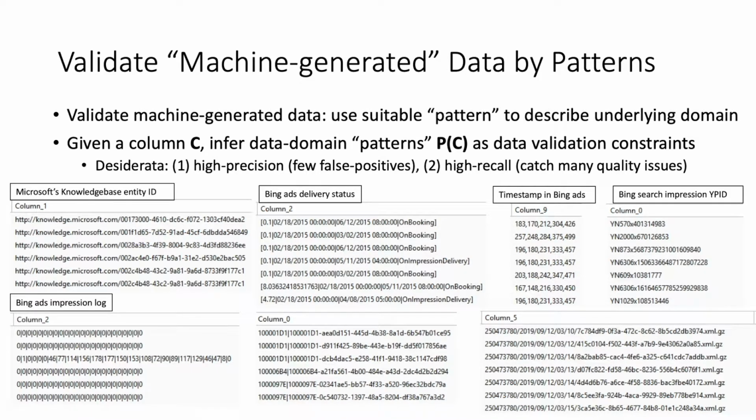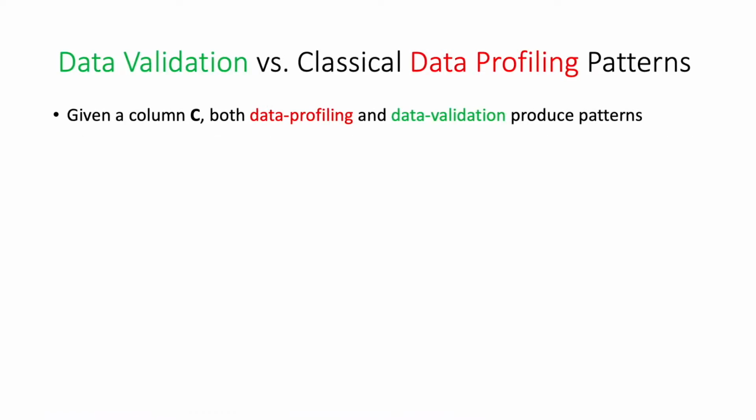Naturally, a simple form of validation is to use data patterns. Given the column C, we want to infer the pattern of the underlying domain of C, P_C. We could then validate data arriving in the future in the same pipeline using the inferred pattern P_C and raise alarms if violations are detected. This data validation problem may look similar to the classical data profiling problem, such as Potter's Wheel, since both will produce data patterns. The key distinction here is that the two problems have very different goals.